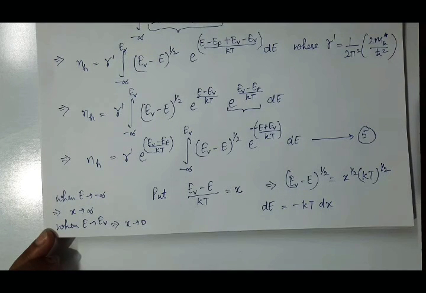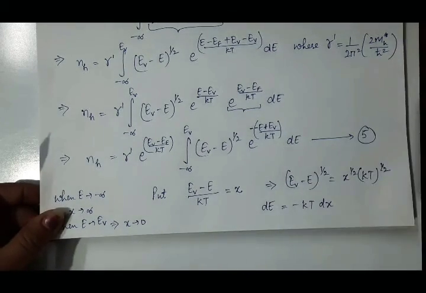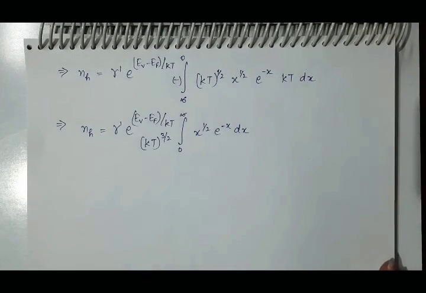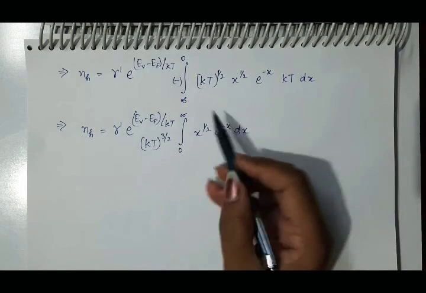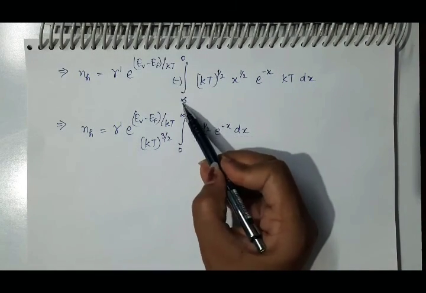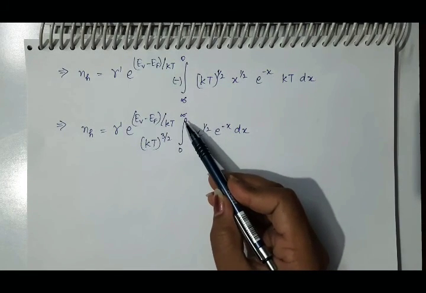So the limits are infinity to 0. So put all these values in this equation 5th. After putting the values in terms of x, we will get this equation. Here this limit from infinity to 0 with the negative sign will get converted to 0 to infinity.